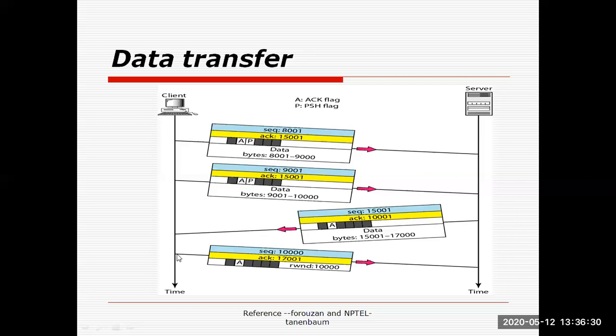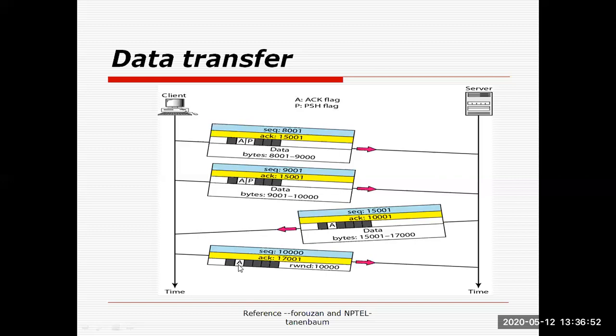Next, the client sends the acknowledgement for this data, with sequence number 10,001, because data till 10,000 has already been sent. The acknowledgement is equal to 17001 because the client has received data till 17,000 and is waiting for sequence number 17,001.